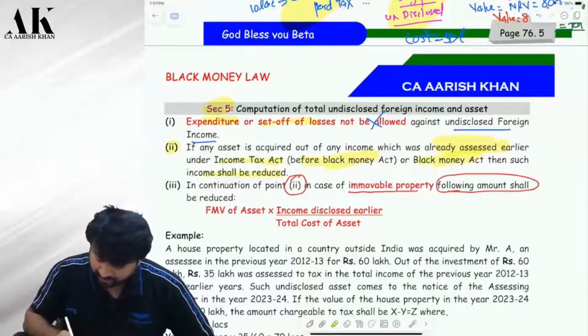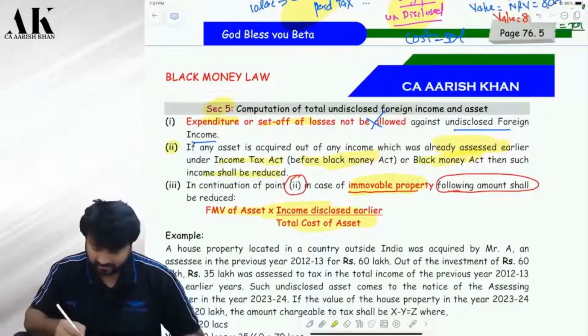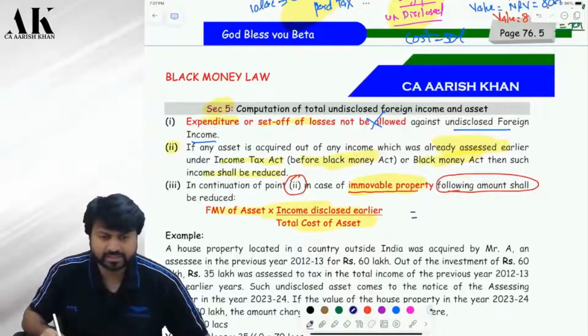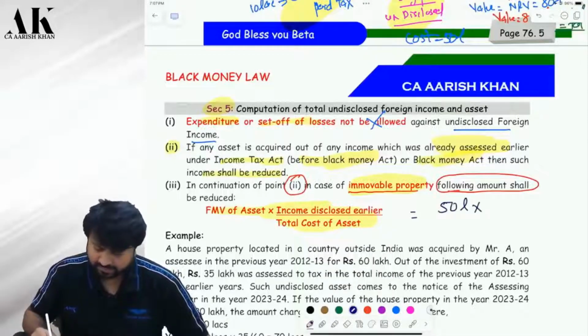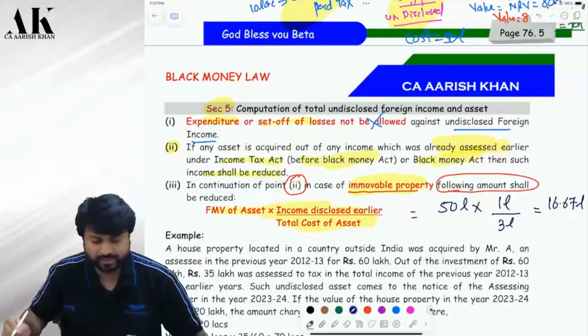So for property, how much will be reduced? This amount will be reduced, and not 1 lakh rupees. What is the FMV of the asset in this case? 50 lakhs. What is the income disclosed earlier? 1 lakh, divided by the total cost of the asset, 3 lakh. Therefore, this is coming to 1/3. So 16.67 lakhs will be reduced from your total income.